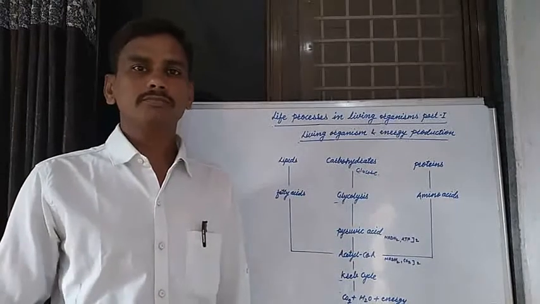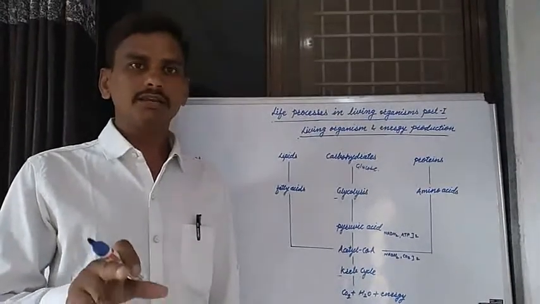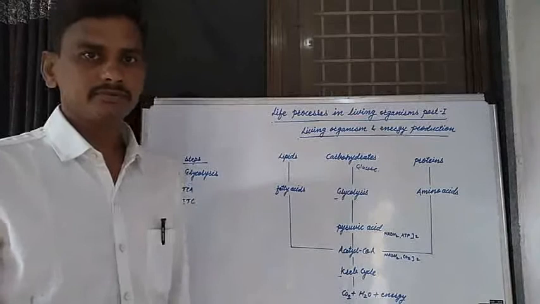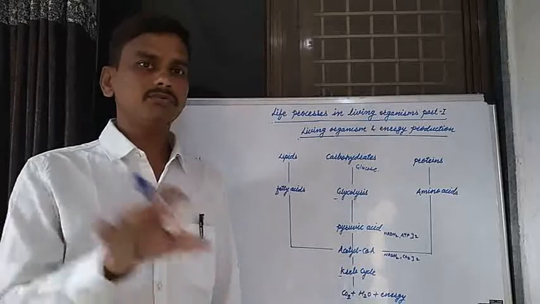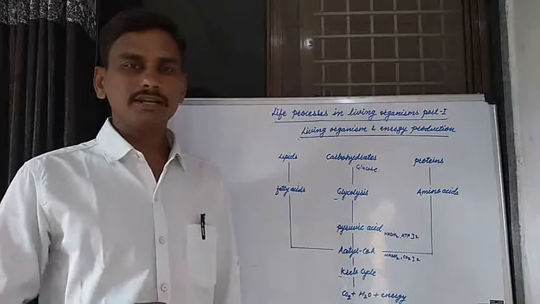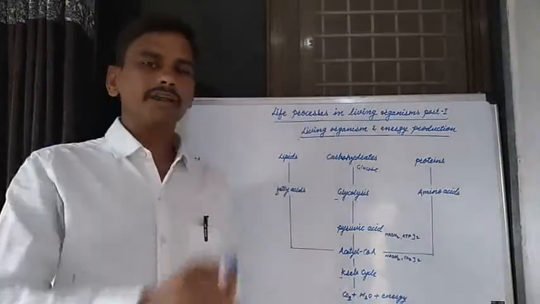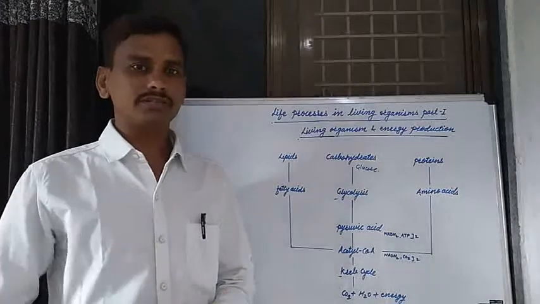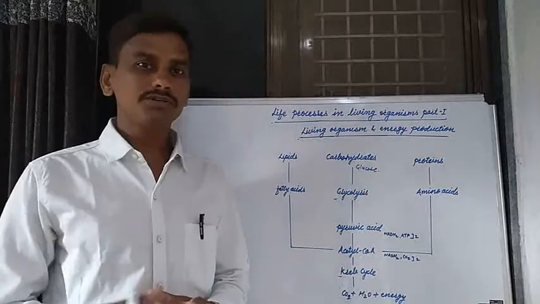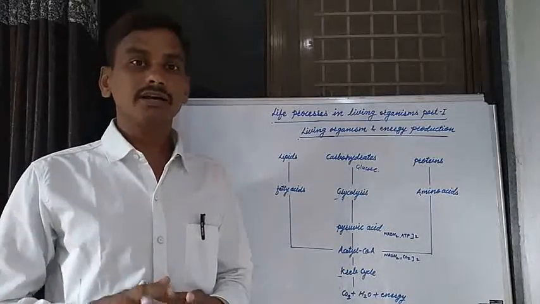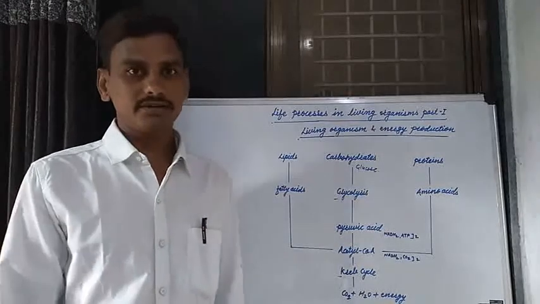Good morning, students. In the last period, we studied different life processes in different living organisms. Those living organisms are found in nature, in the environment: microorganisms, human beings, animals, plants. In these living organisms, there are different life processes like digestion, respiration, blood circulation, reproduction, regeneration. These are known as the different life processes in living organisms.